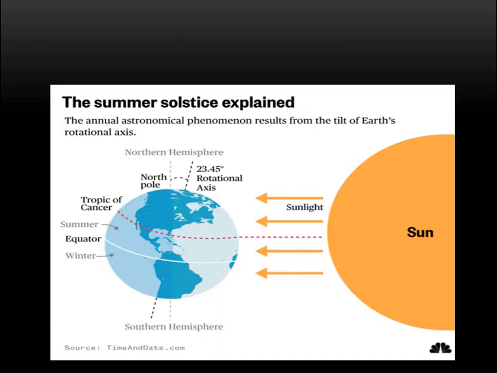Now you can see here in this diagram the summer solstice, when the sun rays fall on the dotted part, which is the Tropic of Cancer. So the direct rays of the sun are falling there on the Tropic of Cancer. This is the position of summer season in the northern hemisphere and winter in the southern hemisphere.